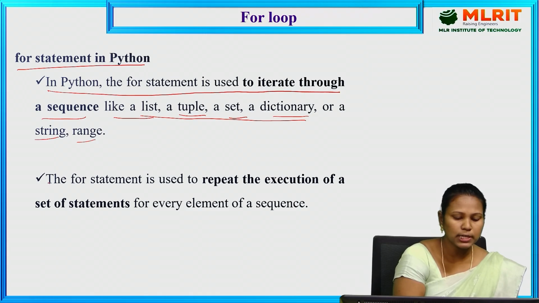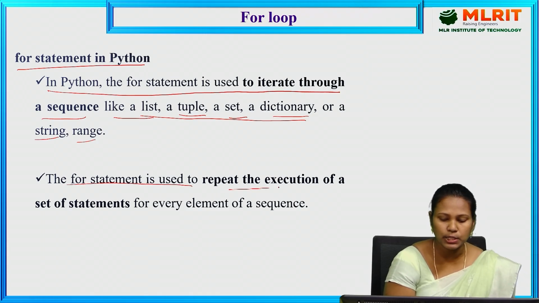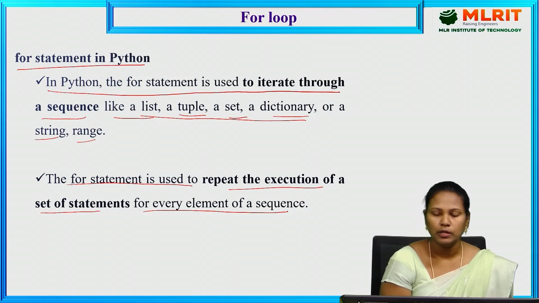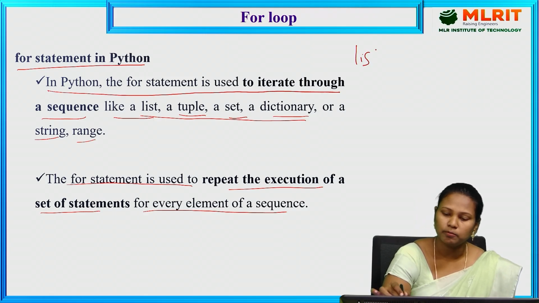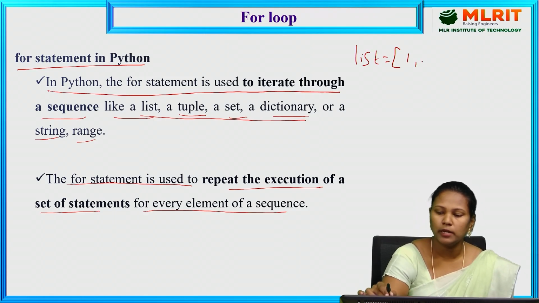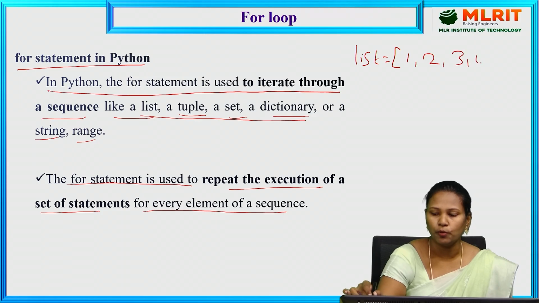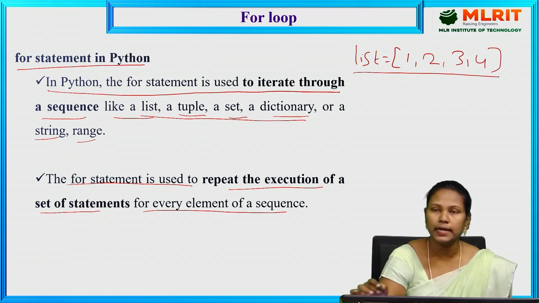The for statement is used to repeat the execution of a set of statements for every element of a sequence. So for example, the list contains 1, 2, 3, 4, and I want to iterate all the values.